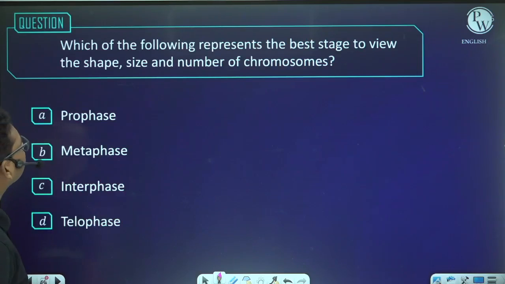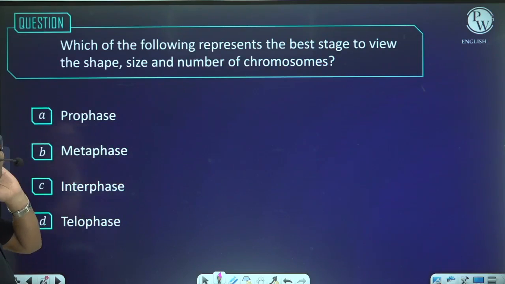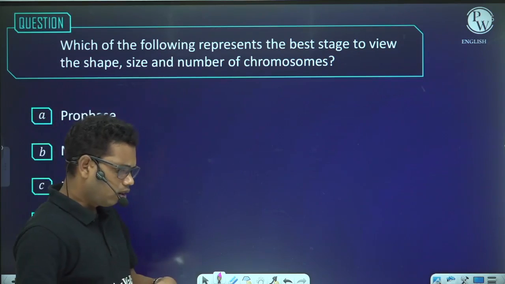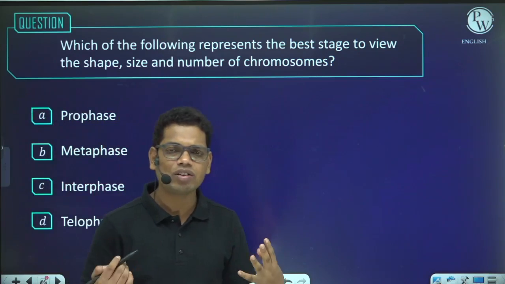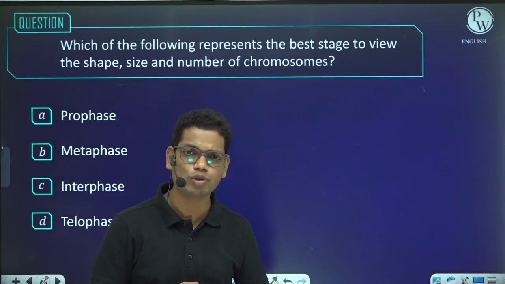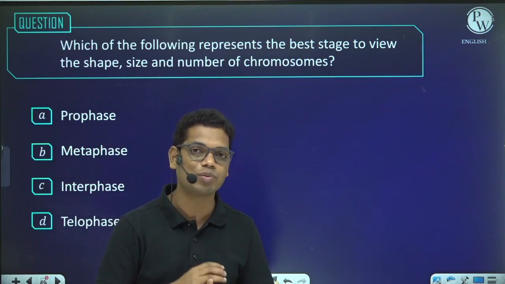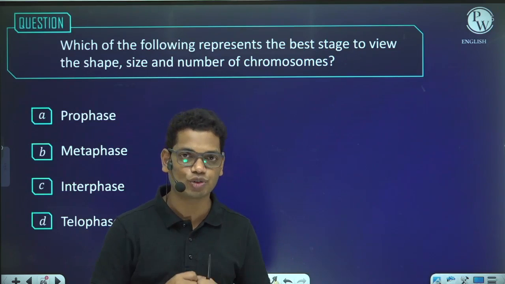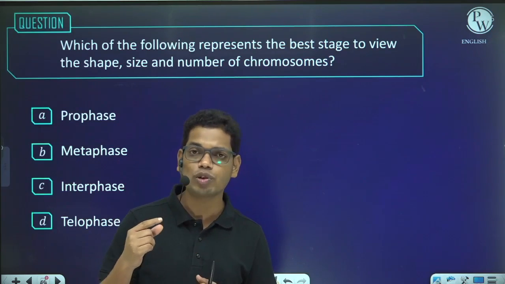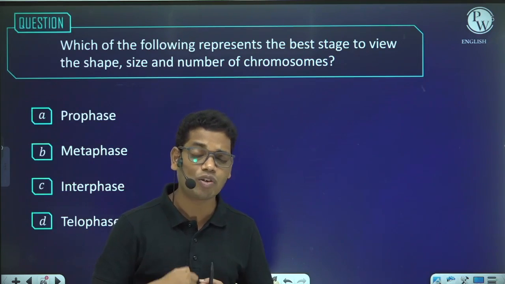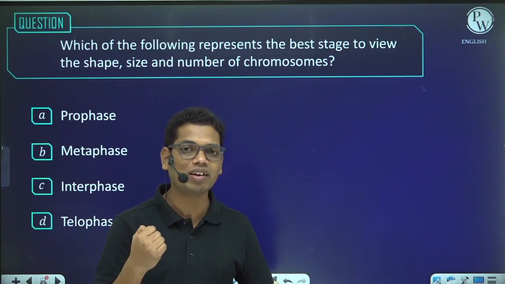Next, which of the following represents the best stage to view the shape, size, and number of chromosomes? See, when can we visualize or count these chromosomes? When they are clearly visible to us. When will they be clearly visible? If they are thick in nature. And when will the chromosomes be thickest? If the condensation has taken place completely. And in which phase does chromosome condensation take place?